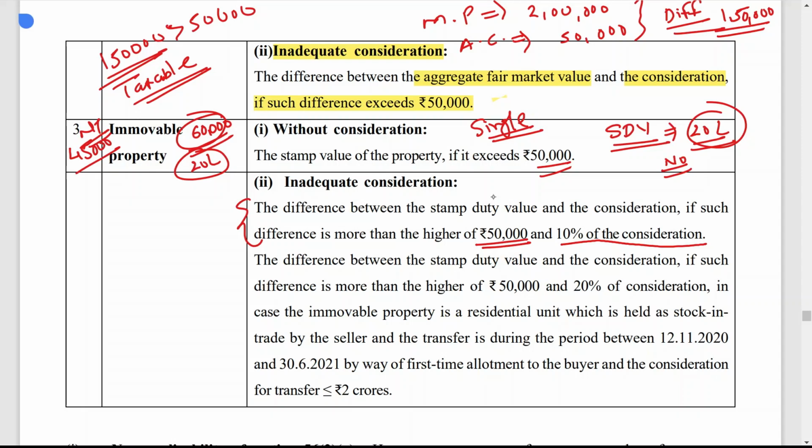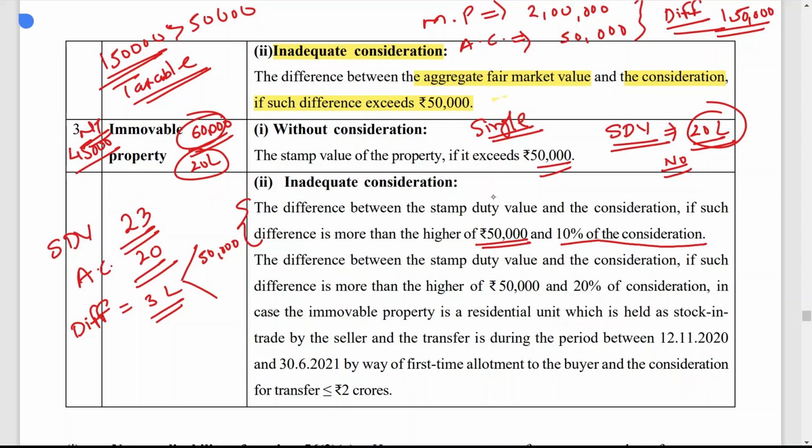Let us say you have received property of 23 lakh, and for that the stamp duty value is 23 lakh, and the actual consideration that you have paid is 20 lakh. Now in this case, what is the difference? The difference is 3 lakh. Now, this 3 lakh difference is compared with two values, 50,000 and 10% of consideration.